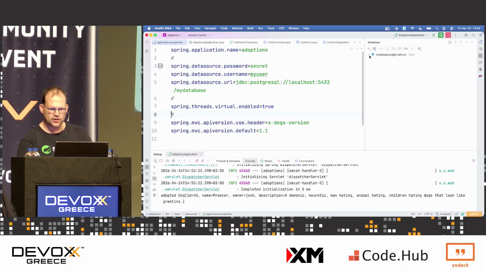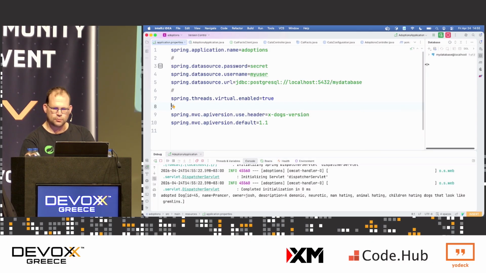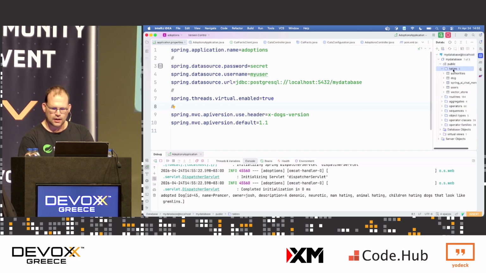Okay. I did a presentation with my friend Dr. Venkat Subramaniam and James Ward in Voxxed Days Amsterdam a few weeks ago. And Dr. Subramaniam, he said it best. He said there's two types of developers: people who have IntelliJ IDEA and people who have no idea. And it's true. It's true.